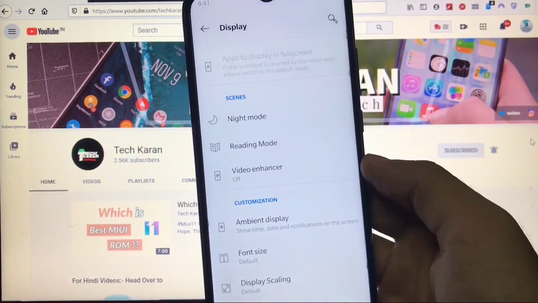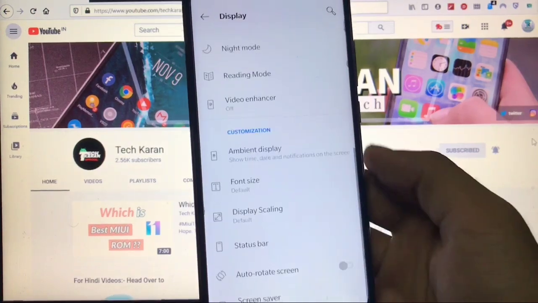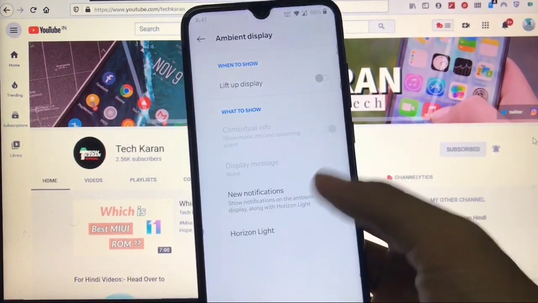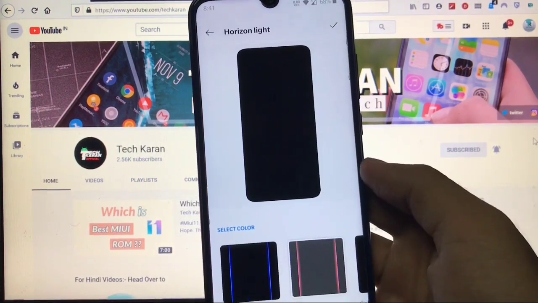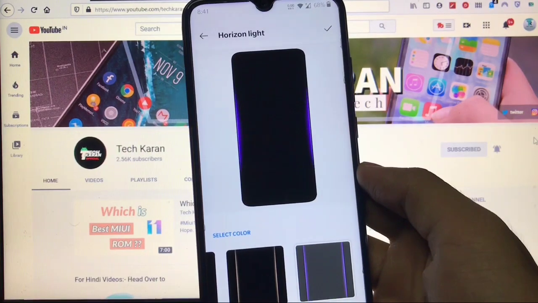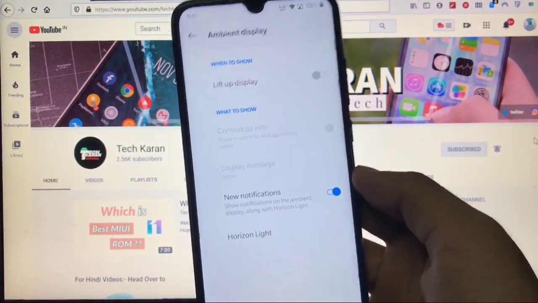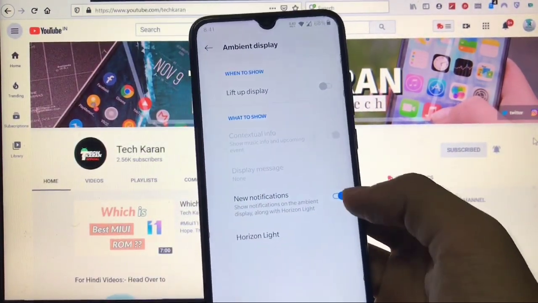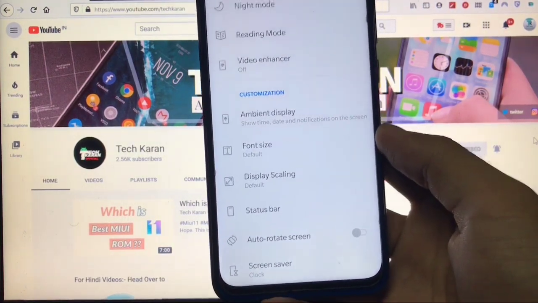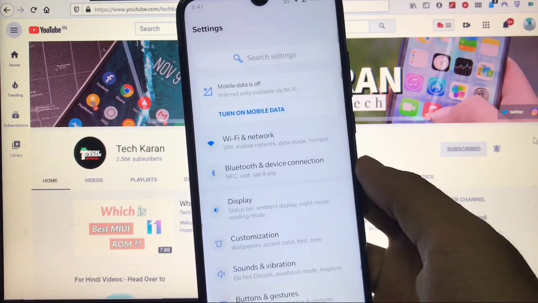Notch display, night mode, reading mode, video enhancer, ambient display is also perfectly fine here. Horizon light is just perfectly fine. You can enable any horizon type of light here, which is quite impressive. You can enable anything from here, that will definitely work for you. There are a lot of extra options available: font size, status bar customization options, and screensaver, etc.